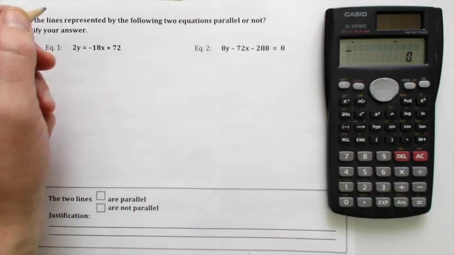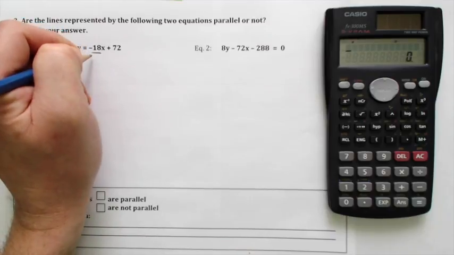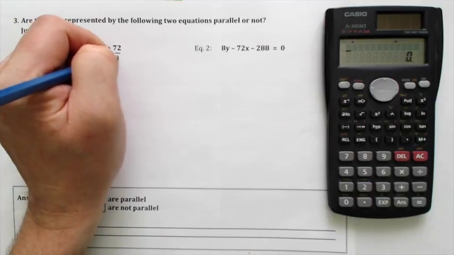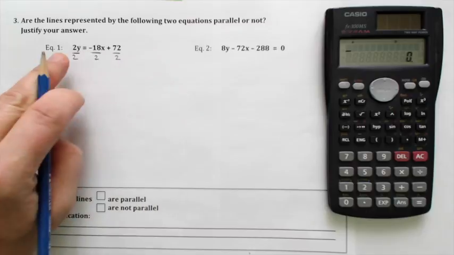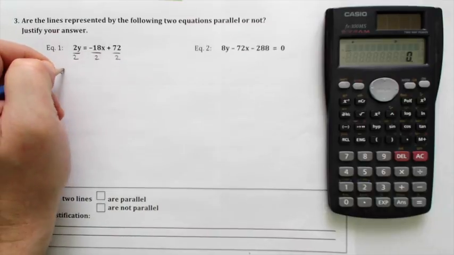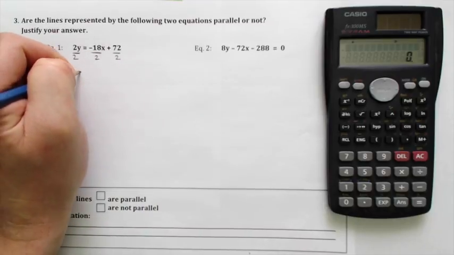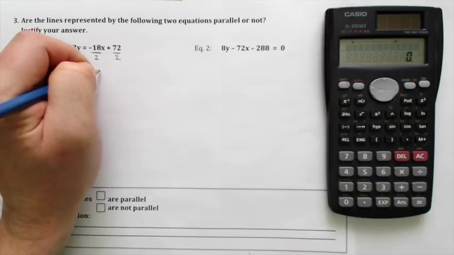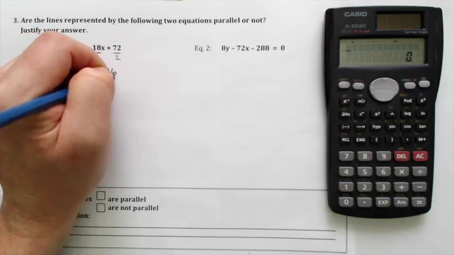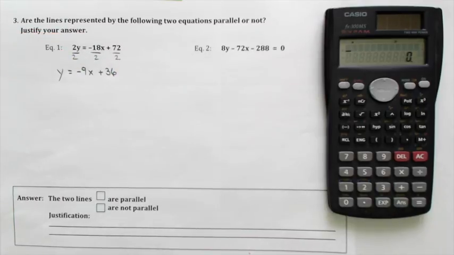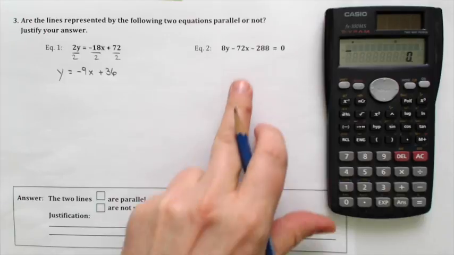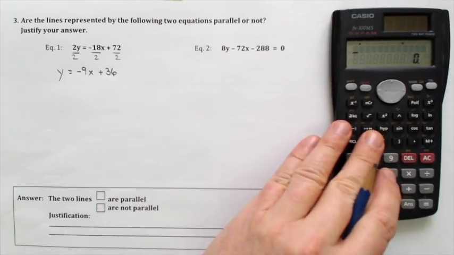And so I'm going to take 2 seconds and do those divisions on this equation, dividing everything by 2 to isolate that y, and that's going to leave me with y is equal to negative 9x plus 36.